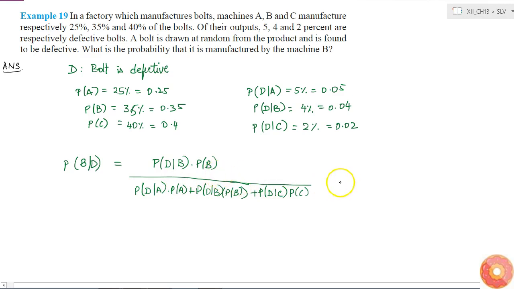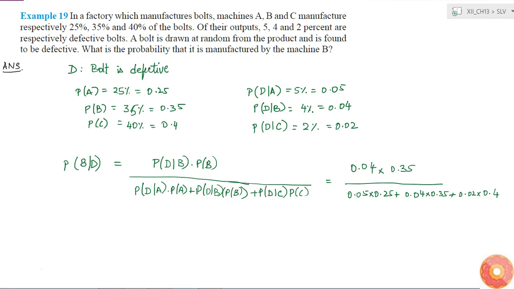Okay, so this is equal to 0.04 into 0.35 divided by 0.05 into 0.25 plus 0.04 into 0.35 plus 0.02 into 0.4. Okay, so now what will this be?